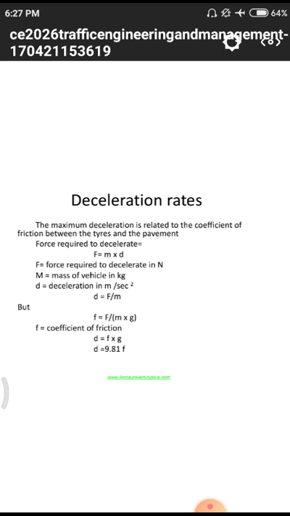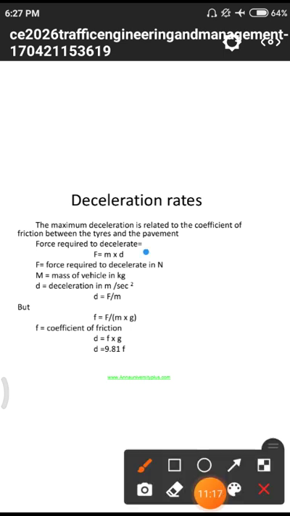So the coefficient of friction equals F by m into g. Why? Because in the above formula, F equals mass into deceleration, with mass in kilograms and deceleration in meters per second squared. So we need to calculate the frictional force with respect to this deceleration, so F equals total force by mass.